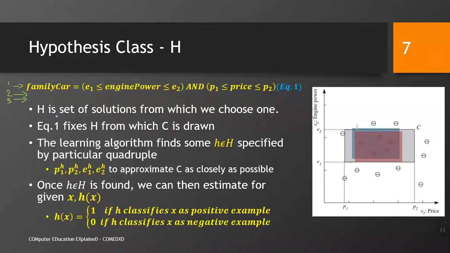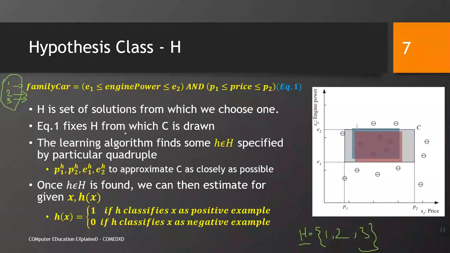So, H is a set of solutions from which we choose one. For example, in our particular case, we may have H 1, 2, 3, right, and these 1, 2, 3 are basically the if statements. So, if statement 1, if statement 2 and if statement 3, they form the set of hypotheses.